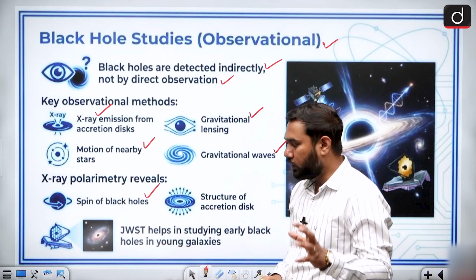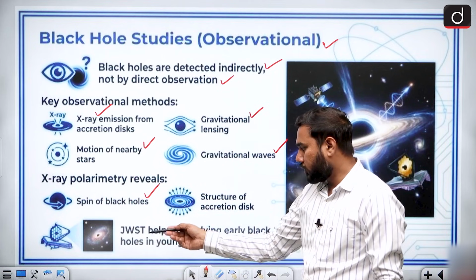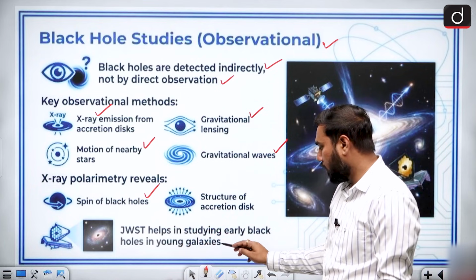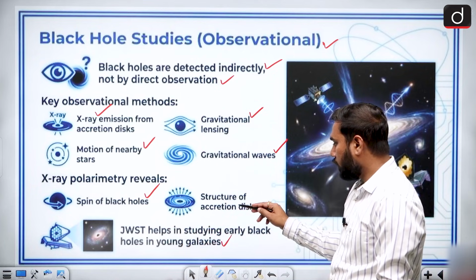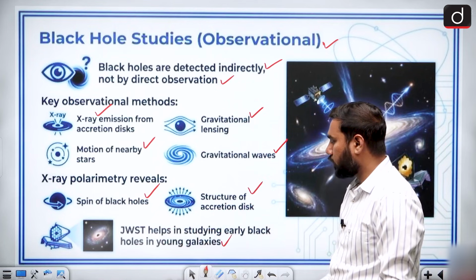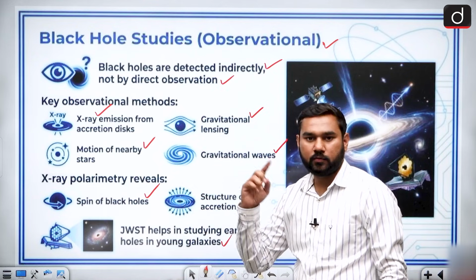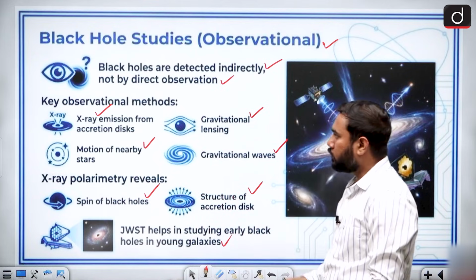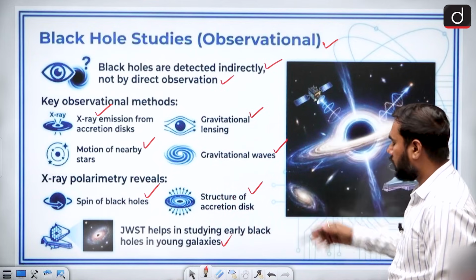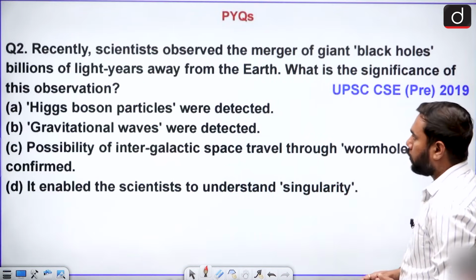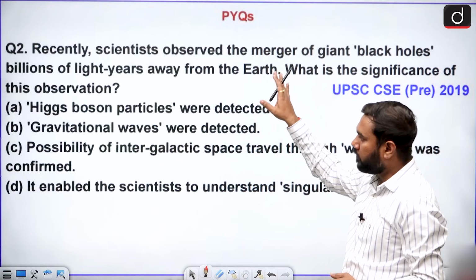So we have a good study of black holes, and the James Webb Telescope helps in studying early black holes in young galaxies. And now we know about the structure of the accretion disk. The accretion disk is mainly the disk that revolves around a black hole. All these things are studied by our astronomers. And this is the end of the topic, and now we have a PYQ.